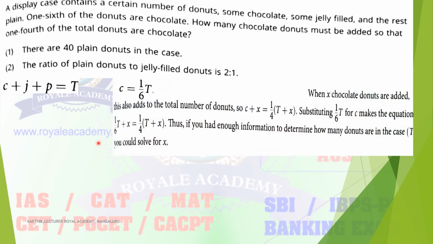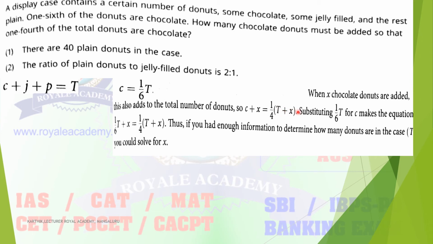Next, consider x as the number of chocolate donuts added. How much should we add to change from 1/6 to 1/4? So C plus x is the chocolate, out of the total donuts T plus x, and that is equal to 1/4 of the total donuts.